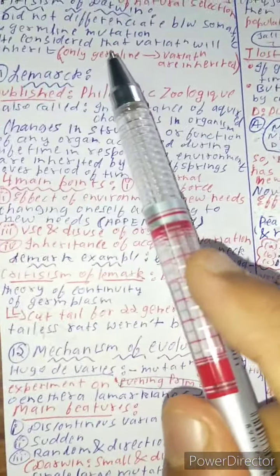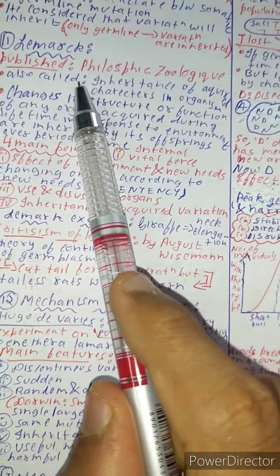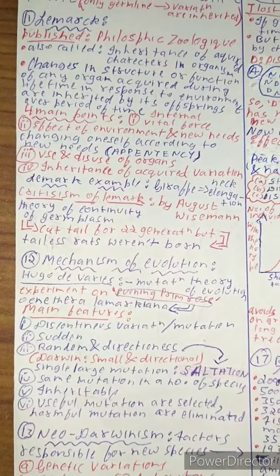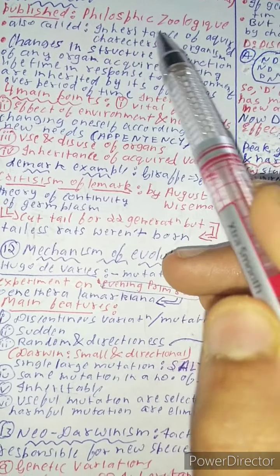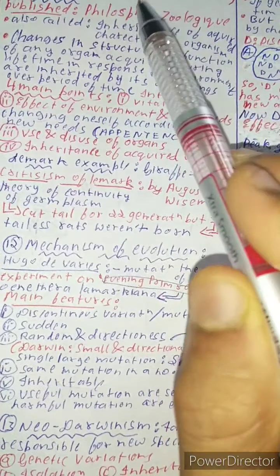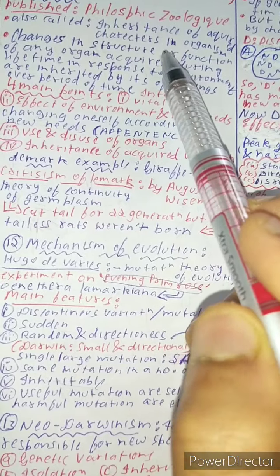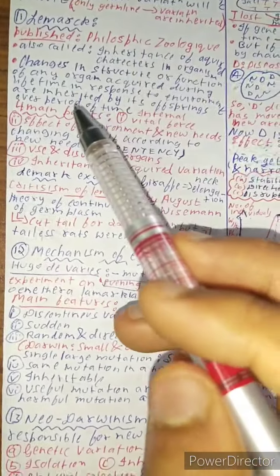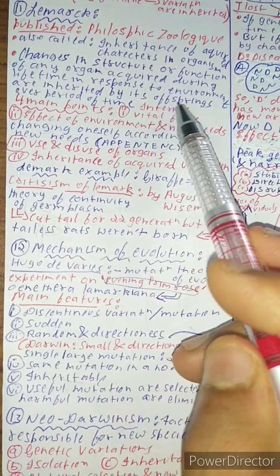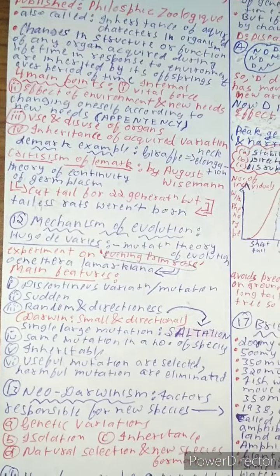Okay, now let us see something about Lamarck. Lamarck was a scientist and he published the book Philosophie Zoologique, also called Inheritance of Acquired Characters by Organism. Here the changes in structure or function of any organ acquired during the lifetime in response to the environment are inherited by its offspring over a period of time. Same thing which I told over there.